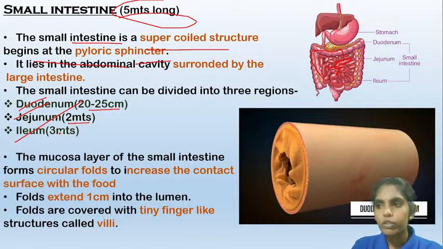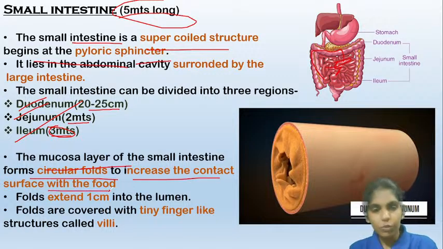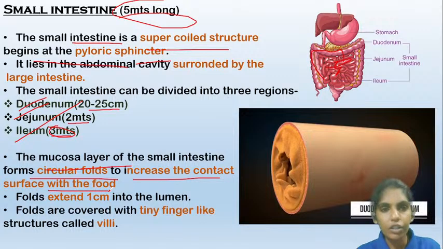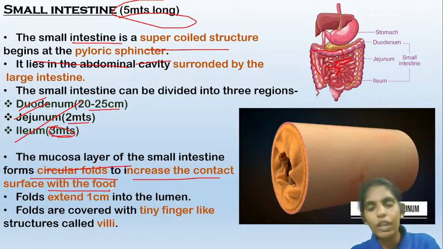The jejunum is 2 meters and the ileum is 3 meters. So the ileum is the longest part. The mucosal layer of the small intestine forms circular folds to increase the contact surface with the food. So the small intestine is the region where the maximum absorption of nutrients will take place. Whatever nutrients we get from the food will be absorbed maximum in the small intestine.